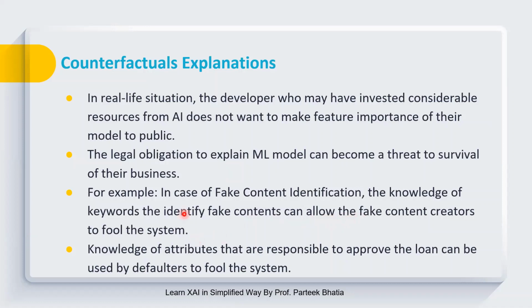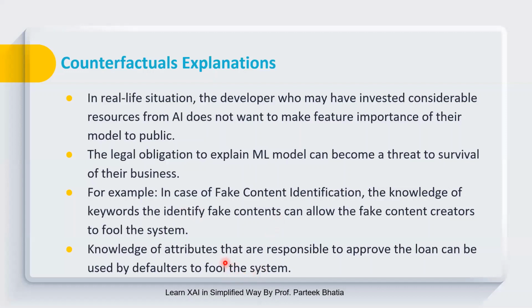If they know that these keywords are important and this AI system is considering those important features, and whenever it detects that particular keyword, the model pushes it toward fake, they can start avoiding those kinds of keywords, and this way they can fool the system.